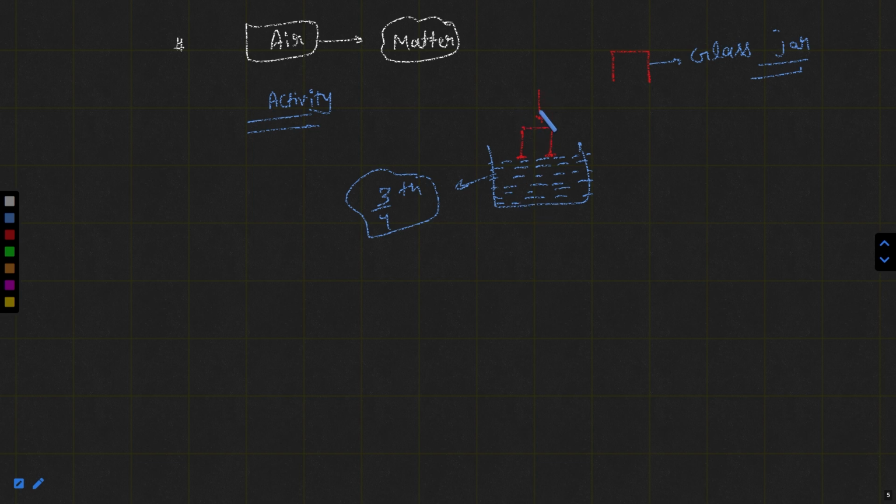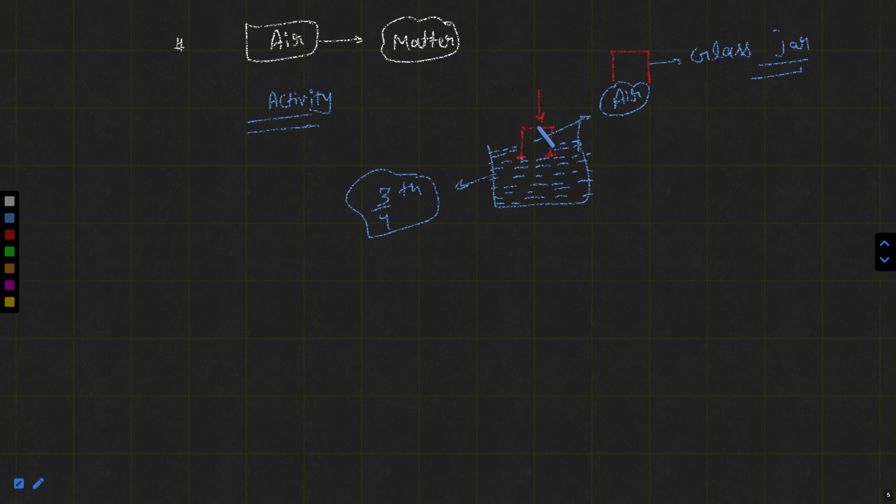How? If you are pushing this jar inside the water, towards the bottom, what will happen? Water will not go inside the jar, and it looks like this. Water goes here and here, but water will not go inside the jar because inside the jar air is present, and air is not getting any loophole or any space from which it can escape. So air is not escaping here.